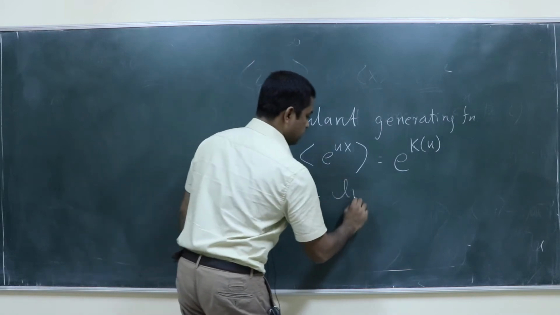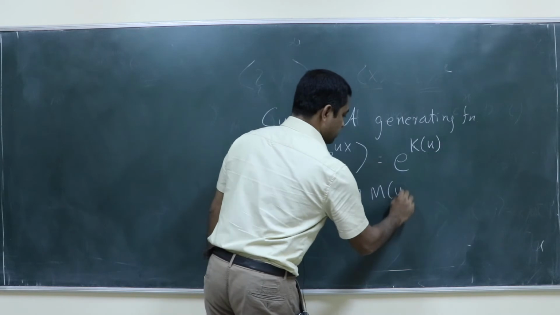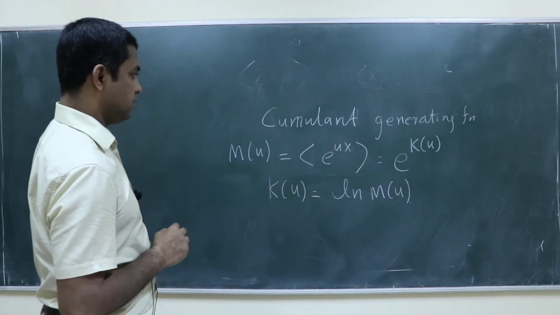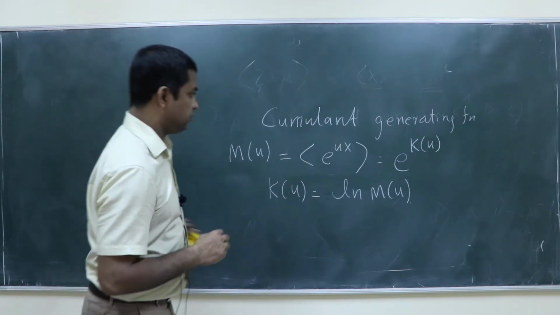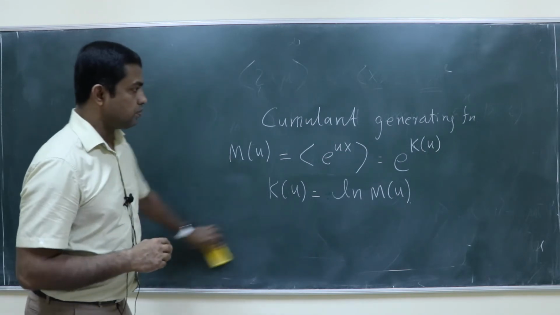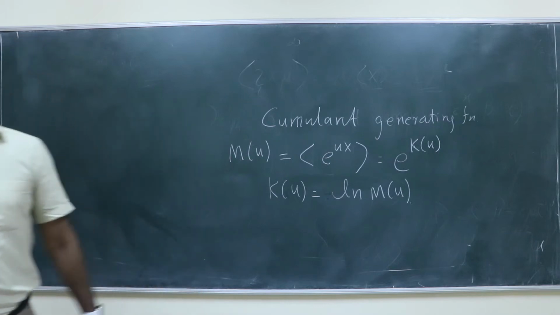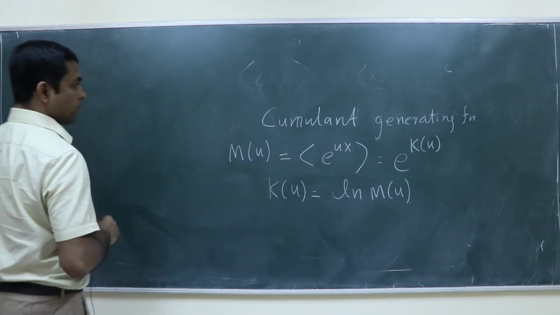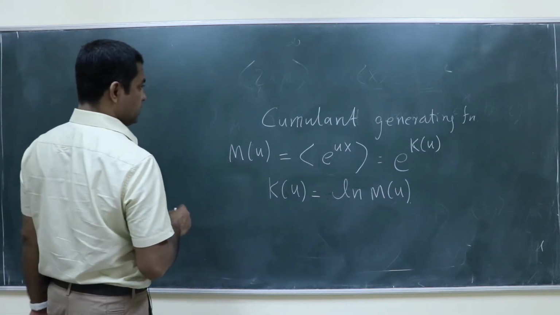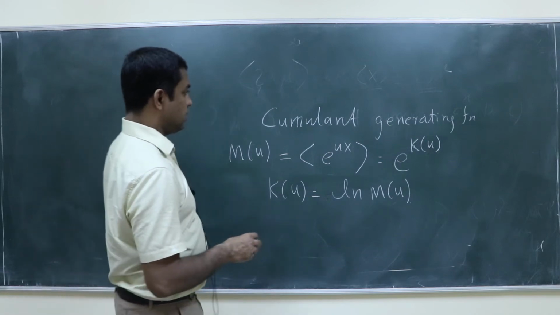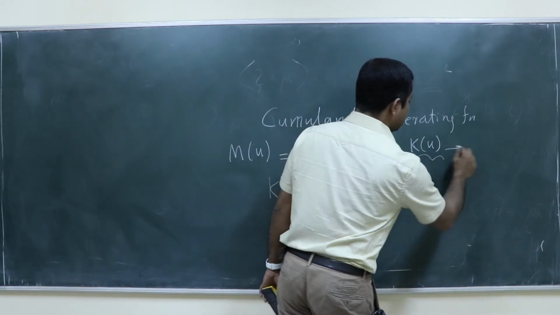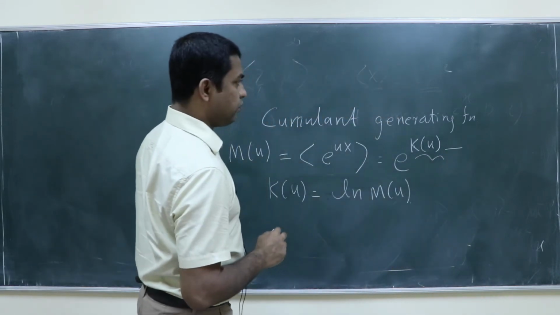It is the logarithm of m of u, right? Yes or no? Yes, sir. So now you define this k of u as the cumulant generating function.